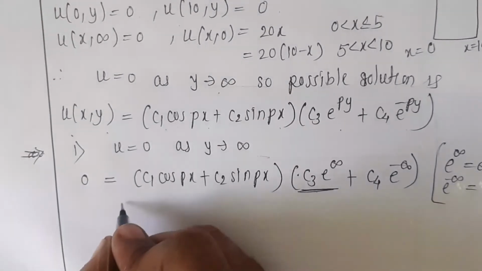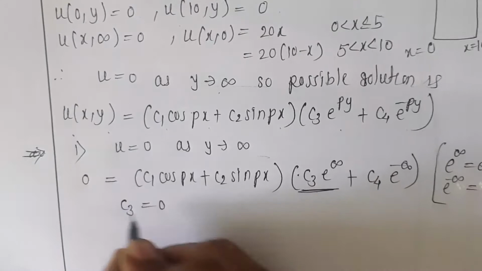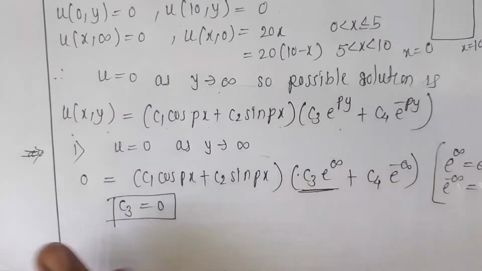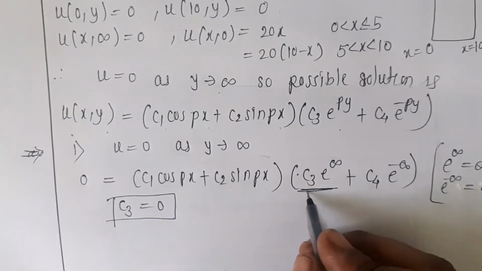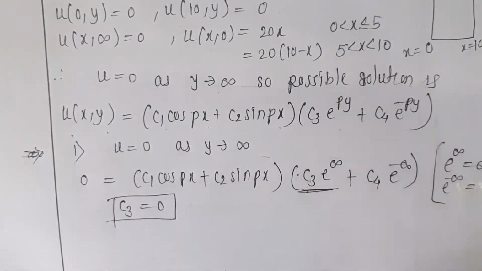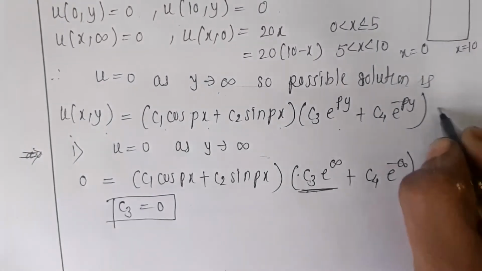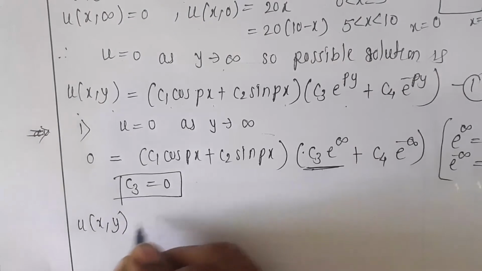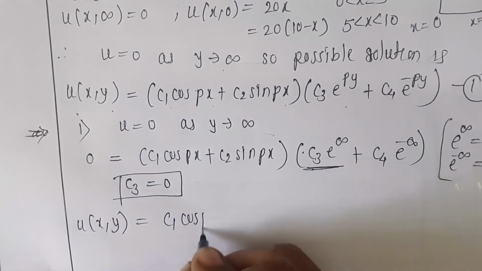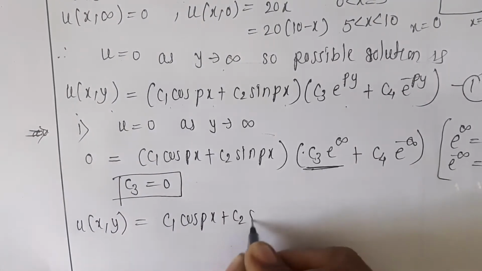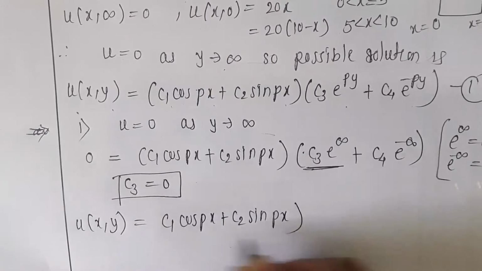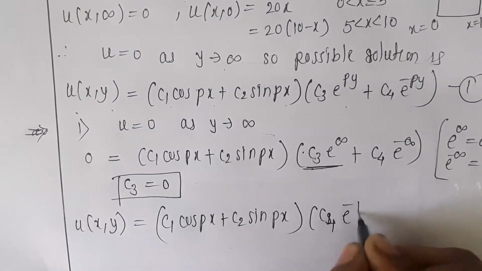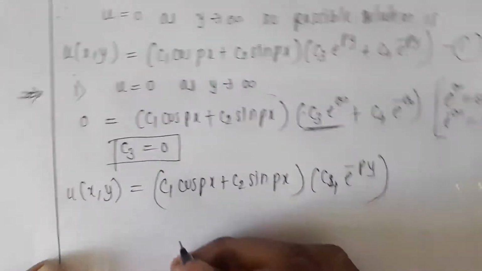This term must be 0 means C3 is equal to 0. So if C3 is equal to 0, the whole term will not become infinite. So that's why we take this constant term C3 equal to 0. So put this in equation number 1. This is the solution. So u of xy is equal to C1 into cos of px plus C2 into sin px, multiplied by C4 into e to the power minus py, because C3 is 0.